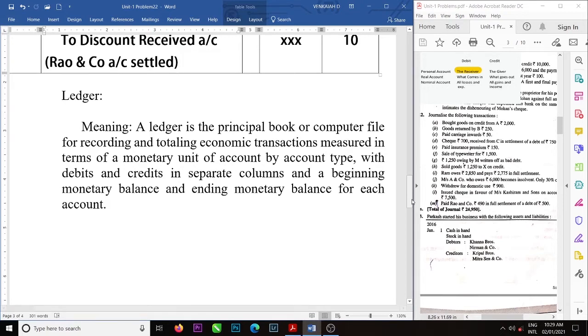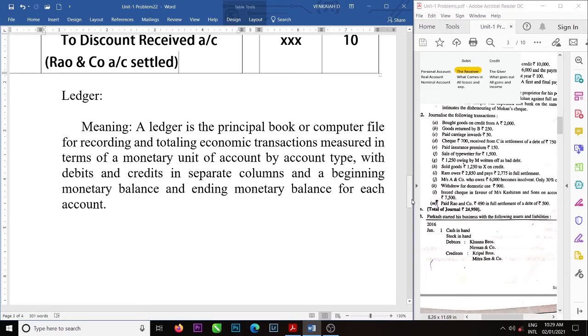The definition of accounting is recording, classifying, summarizing, and finally reporting. We recorded the financial transactions, analyzed and classified them into types of accounts, applied the rules, and made them into journal entries.